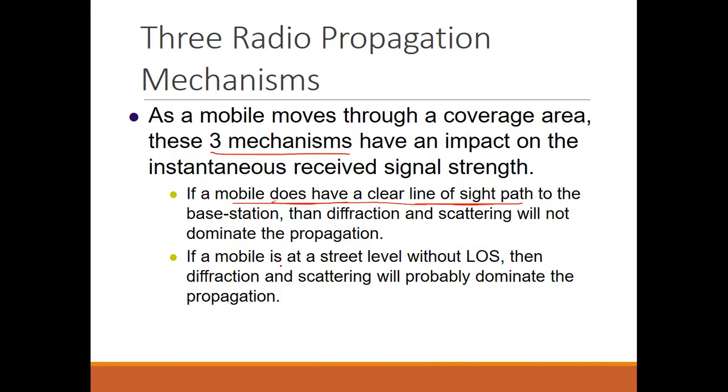And on the other hand, if a mobile is at street level without line of sight, जो कि हमने इस पिक्चर में देखा कि वहां लाइन ऑफ साइट नहीं है, in that case diffraction and scattering will probably dominate the propagation. So in this way we can observe that diffraction, basically reflection and line of sight can dominate in the case of line of sight propagation, and scattering and diffraction will dominate largely in case of non line of sight propagation. Okay.